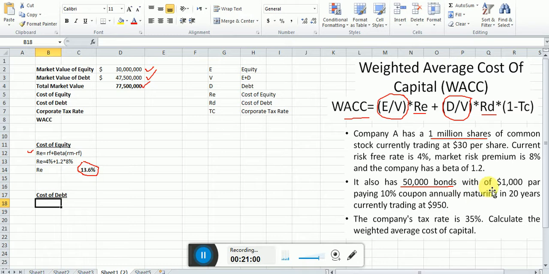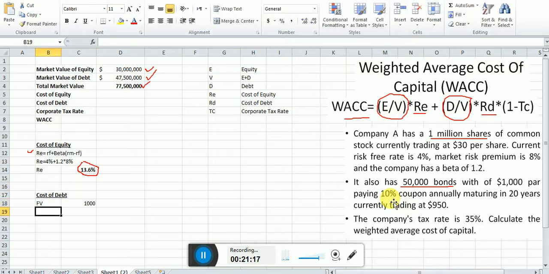In our example, first we should know some information which is given here. First, we have the face value of the bond, which is 1000.